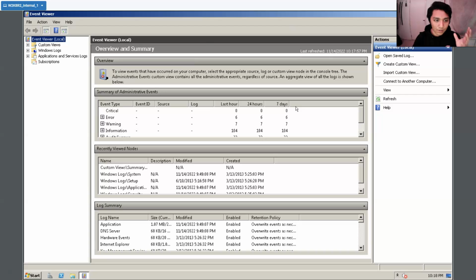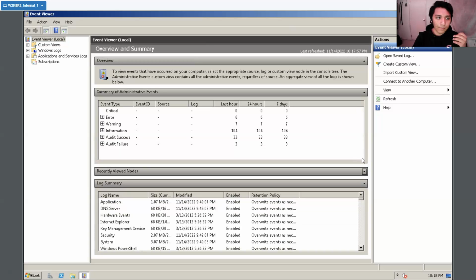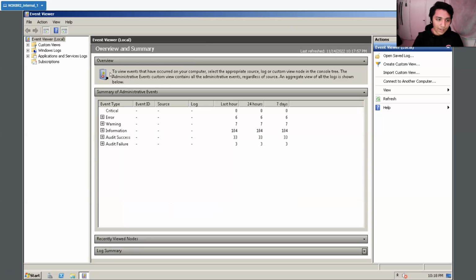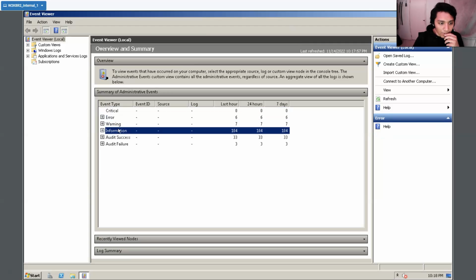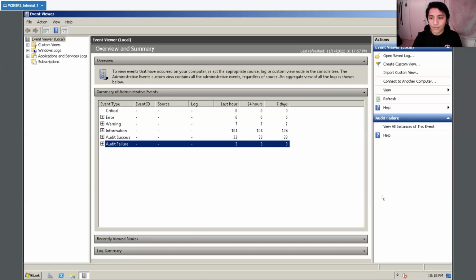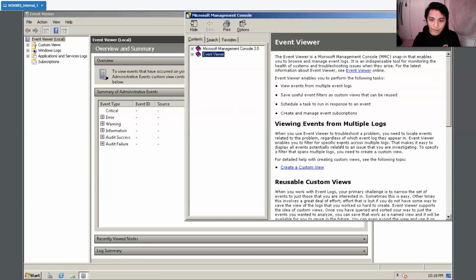Within event viewer, there's this overview. Now this overview has a bunch of information, but we're first going to be looking at the summary of administrative events as one example of how to use event viewer. So right here, we have an overview summary of critical things that are happening. These different categories tell you critical errors, warnings, information, audit success, and audit failures. If you want more information, I assume you just click help, and it'll show you what the different categories mean.